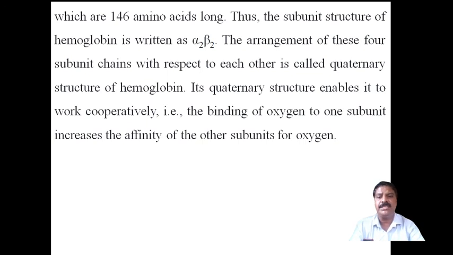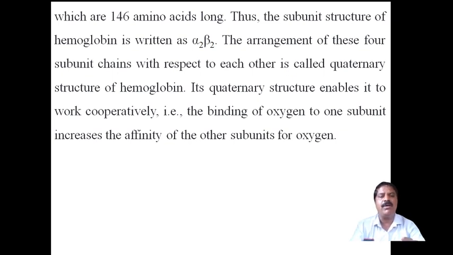The arrangement of these 4 subunit chains with respect to each other is called the quaternary structure of hemoglobin. The quaternary structure enables it to work properly.